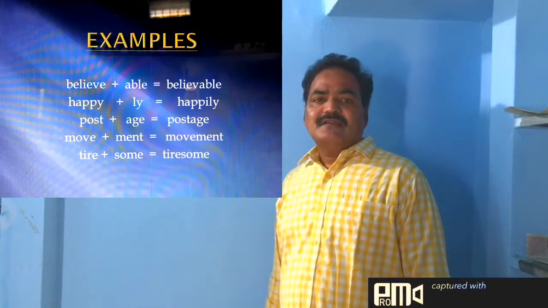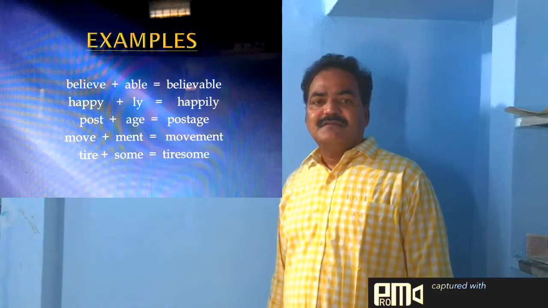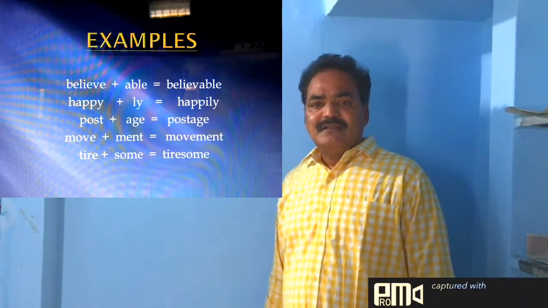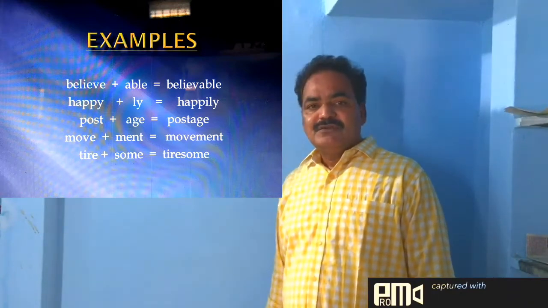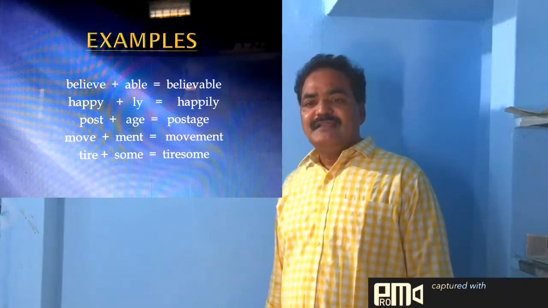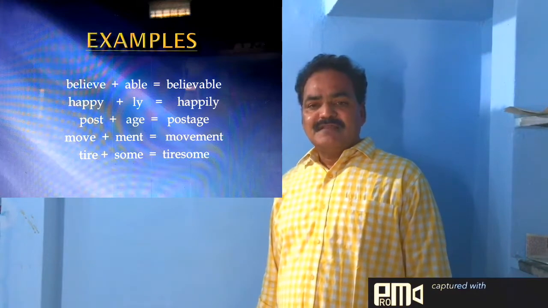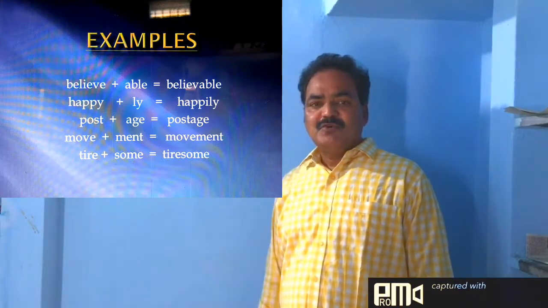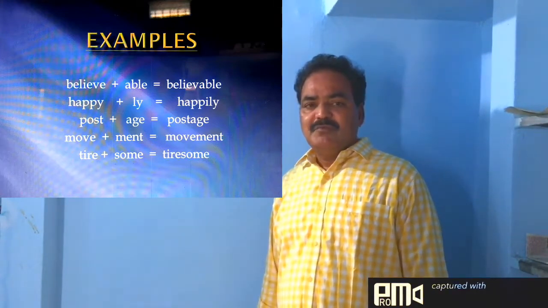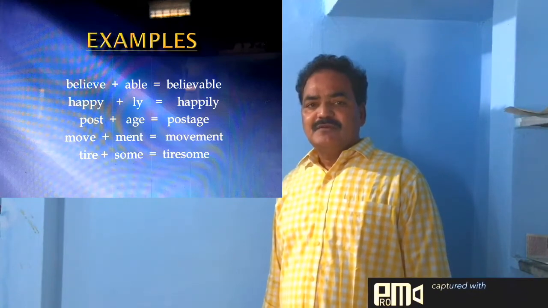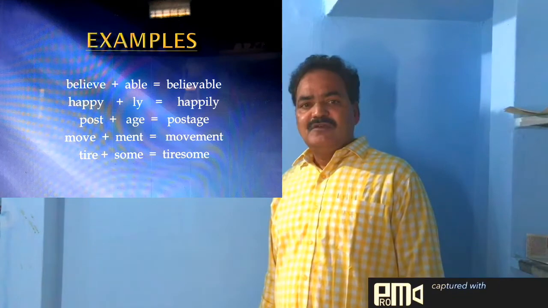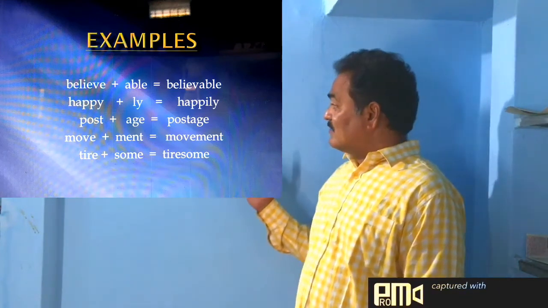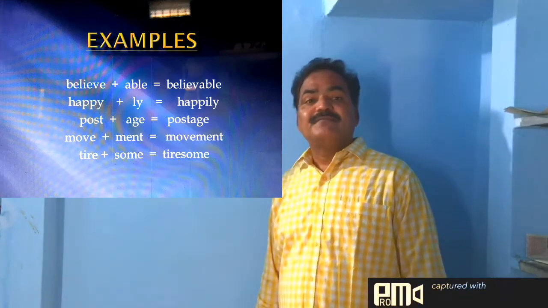And in the same way, the word happy is there. It is added with ly at the end of the word to form happily. In the same way, there are a few more examples. For example, post plus age, postage, move plus ment, movement, tire plus some, tiresome.